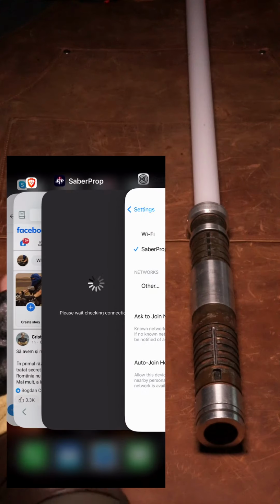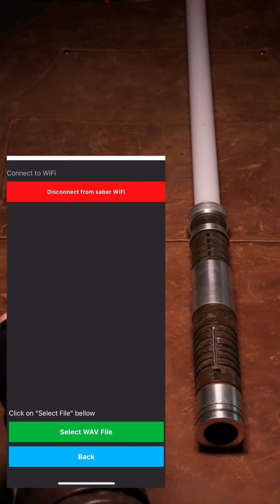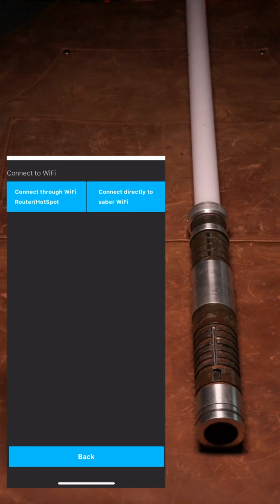Now, if we return to the app, we'll see the green button that allows sound transfer over this Wi-Fi connection. Keep in mind that while the Saber provides a Wi-Fi connection, it does not provide internet access. So don't stay connected to the Saber's network any longer than necessary unless you prefer a galaxy far, far away from notifications.